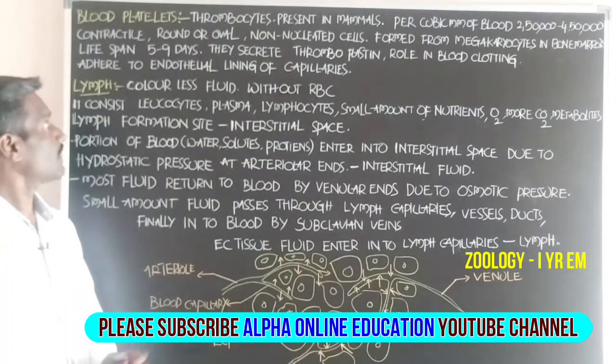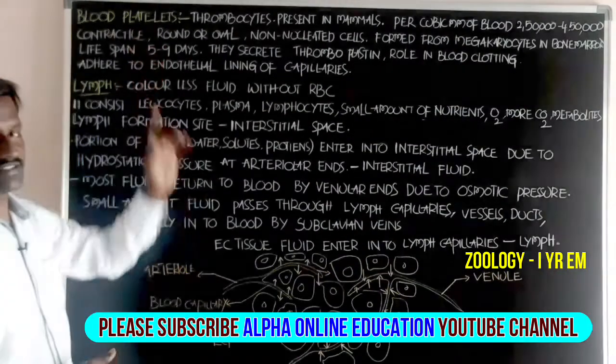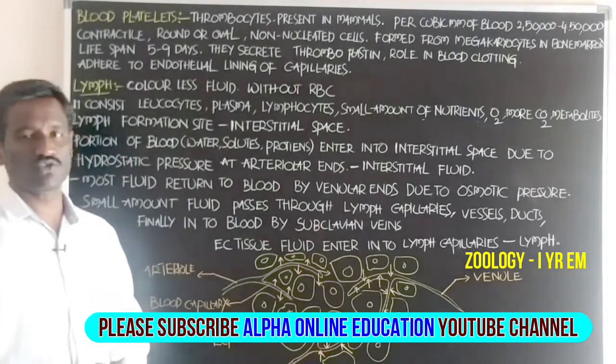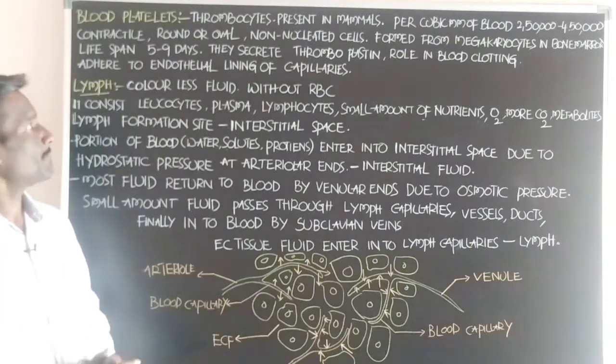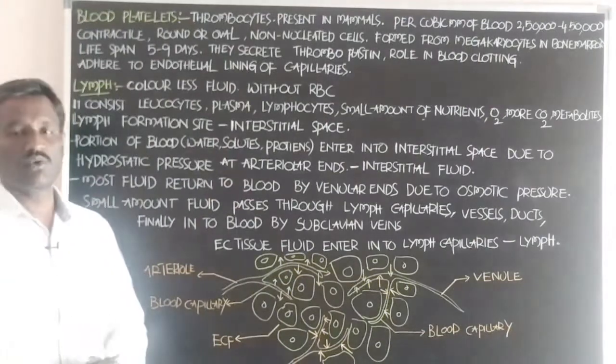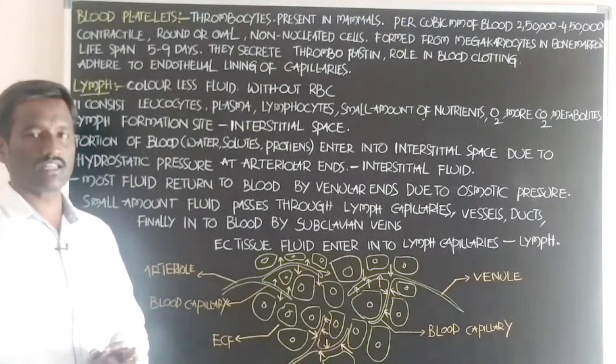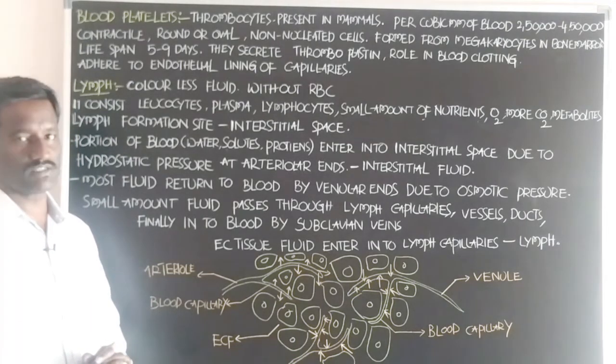Students, now let's discuss blood platelets. Blood platelets are also called thrombocytes. These are only present in mammals. Blood platelets are the thrombocytes present in mammals.